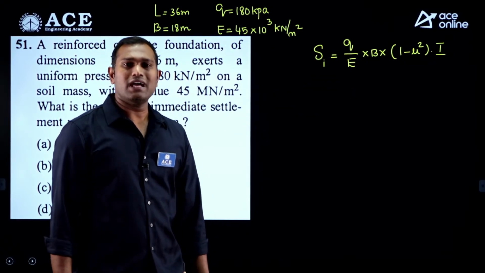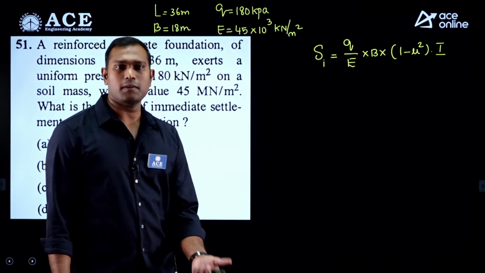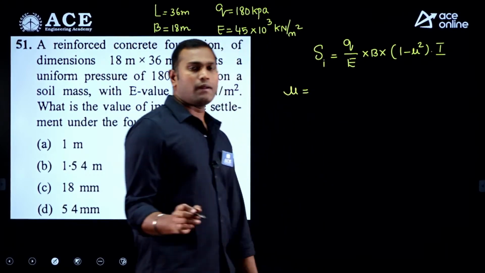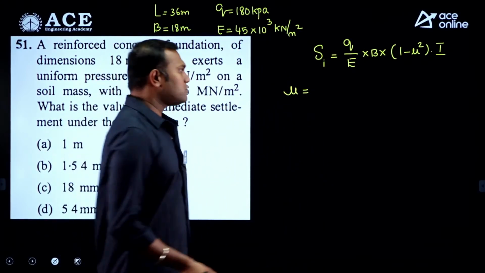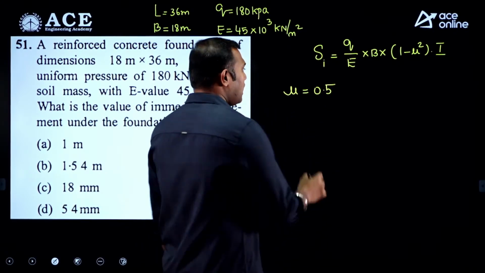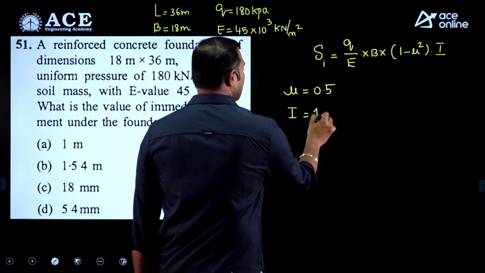But in the given question, as they have not given mu, which is nothing but Poisson's ratio, the maximum value of Poisson's ratio is for a perfectly elastic clay. So the value of Poisson's ratio we can assume as 0.5, and as I value is not given, you can assume it as 1.